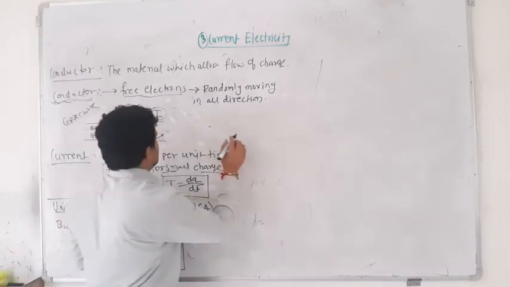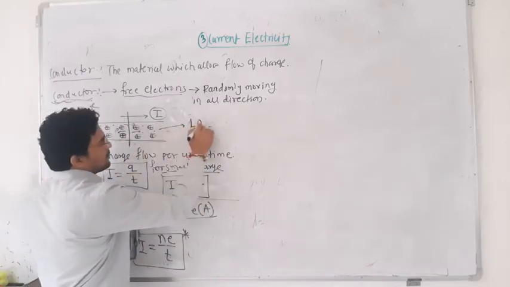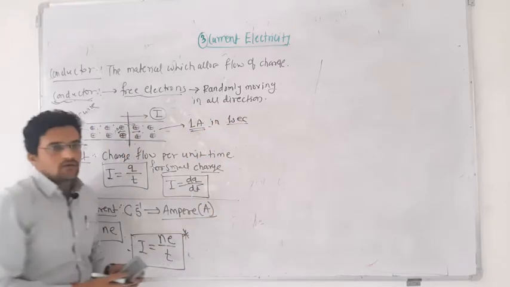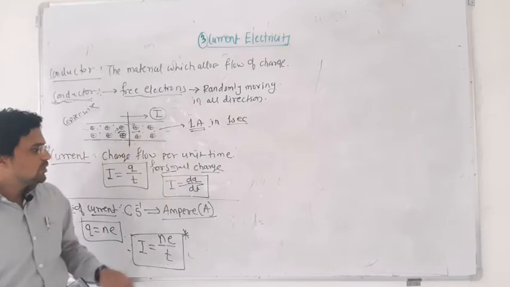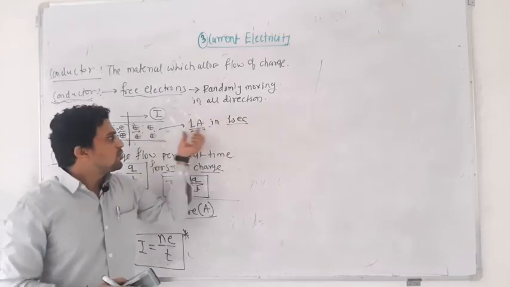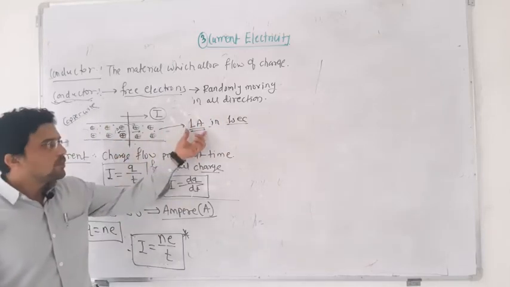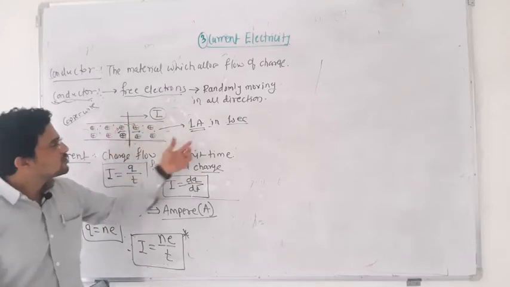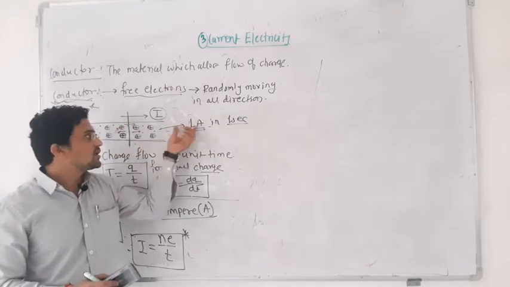Suppose in this conductor a current of 1 ampere is flowing. Now someone asks you, 1 ampere current means flow of charges, so how many electrons flow in 1 second if the current is 1 ampere?